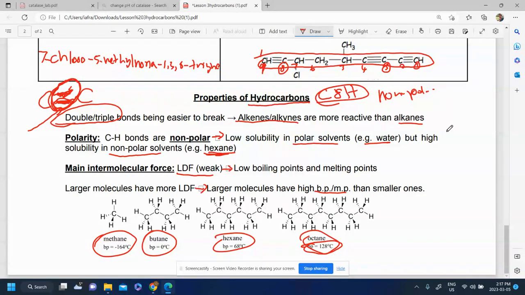So for now, you should know how to explain the physical properties of hydrocarbons, how to rank hydrocarbons based on their size, what forces are present in them, and why they may dissolve or may not dissolve in water or hexane.